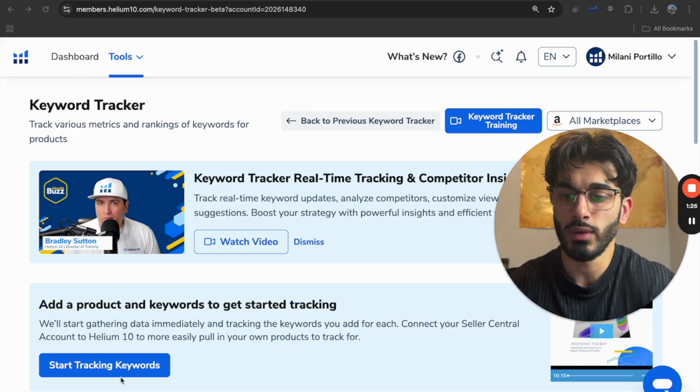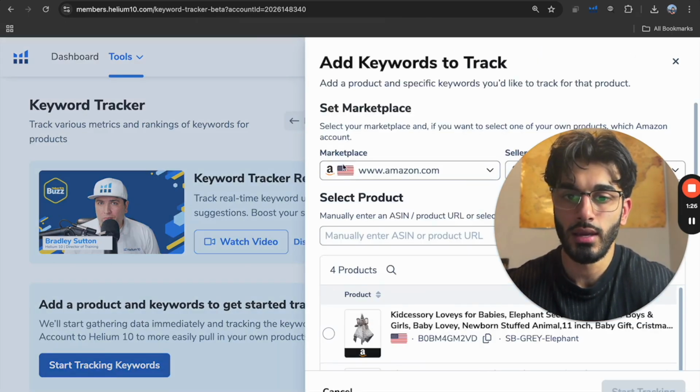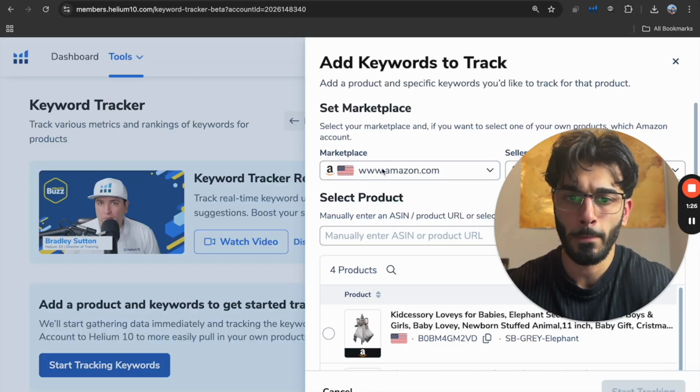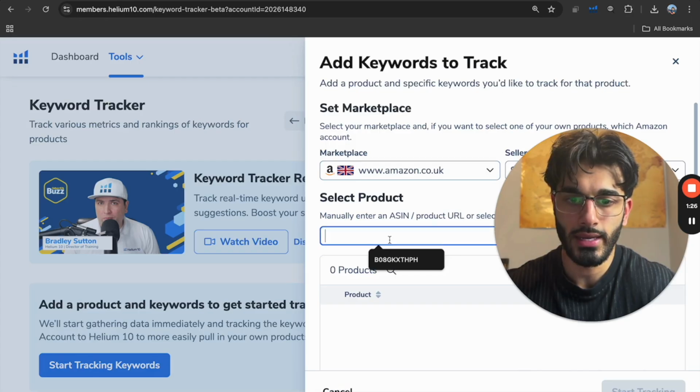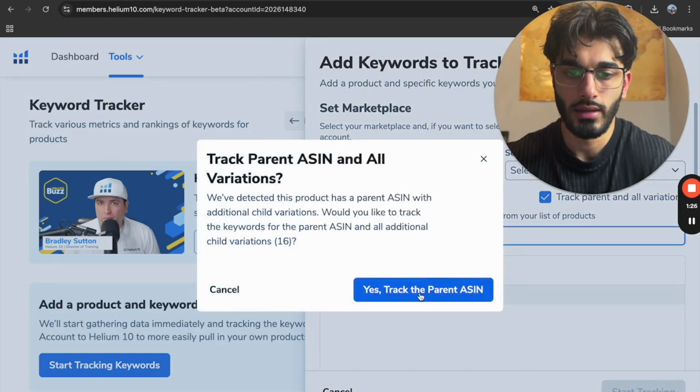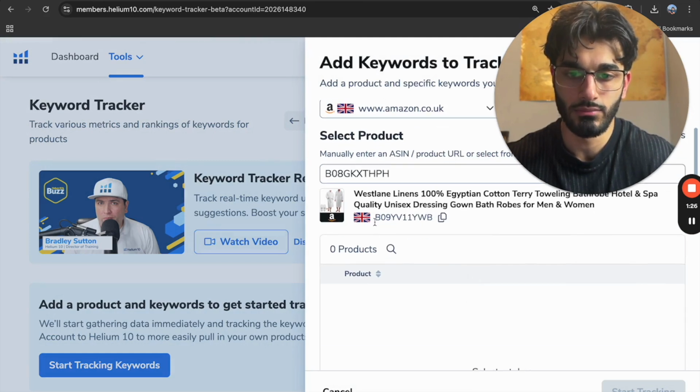So what we want to do is hit start tracking keywords, and we're going to add our ASIN. This is our product over here, on Amazon UK. We're going to manually enter this. Yes, track the parent ASIN. It's going to show up here.